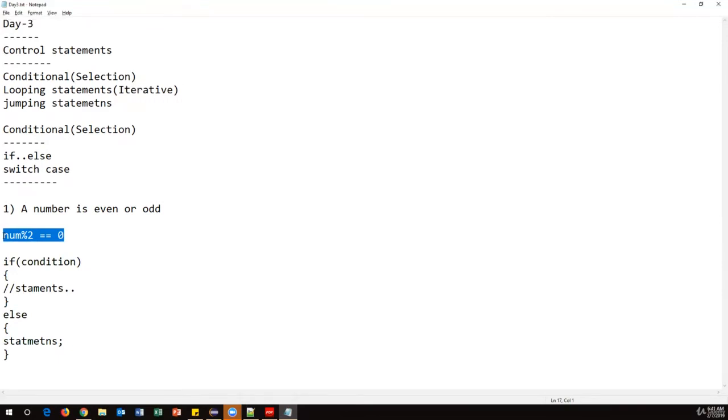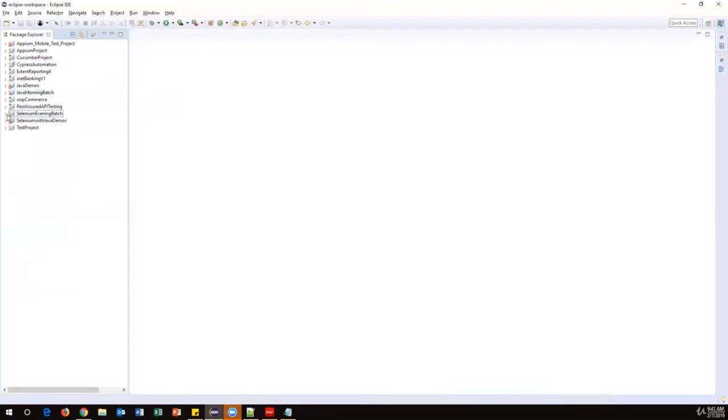So let's go to Eclipse, and this is the project we created earlier. Every day I will create a new package inside this project. Yesterday, all the examples I created under the default package because we didn't create any package, so by default these classes come under the default package. Now I will create a package. A package is simply like a folder.